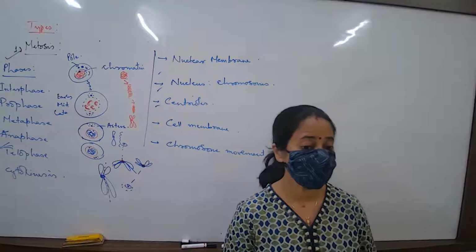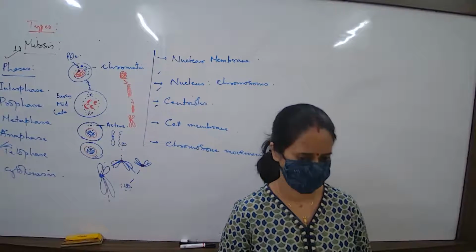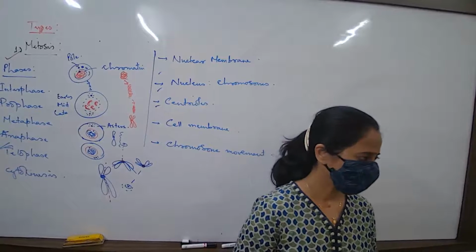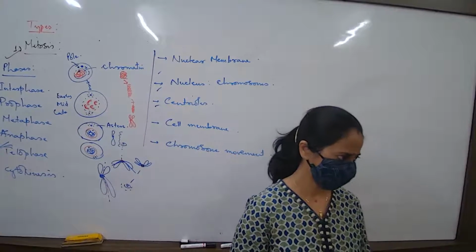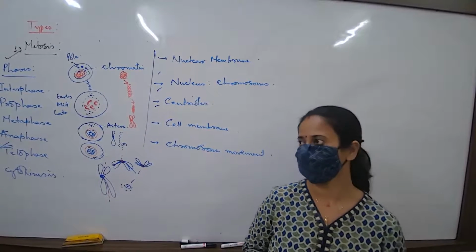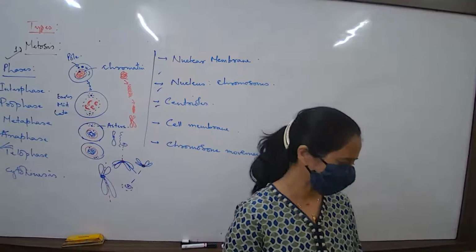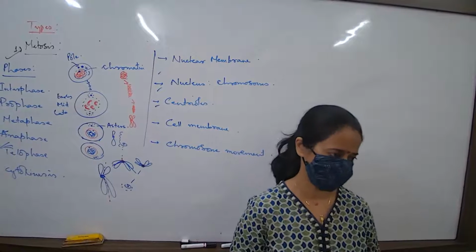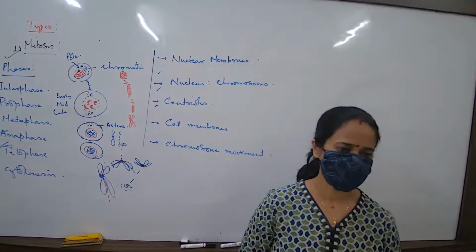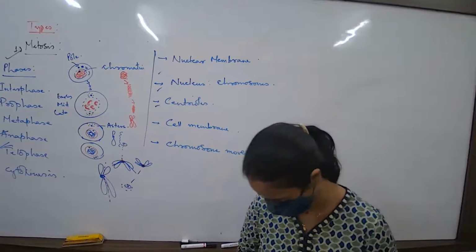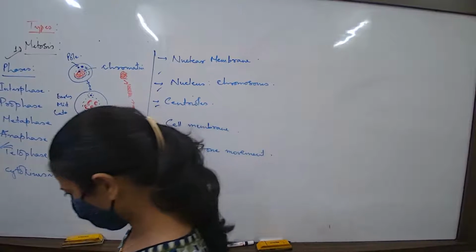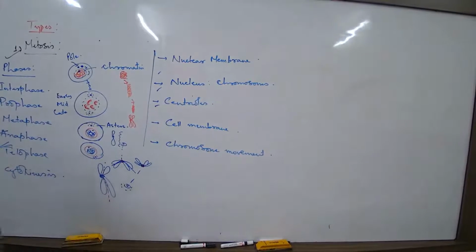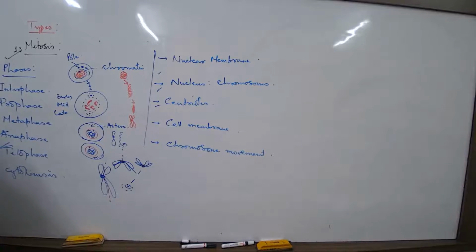Chromosomes are pulled towards the poles. And also the cell furrow formation is there. But the most distinguishing is that chromosomes are pulled towards opposite poles.